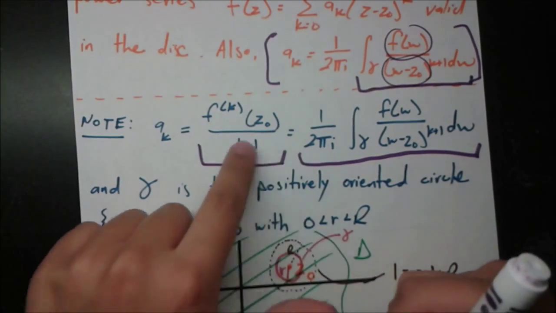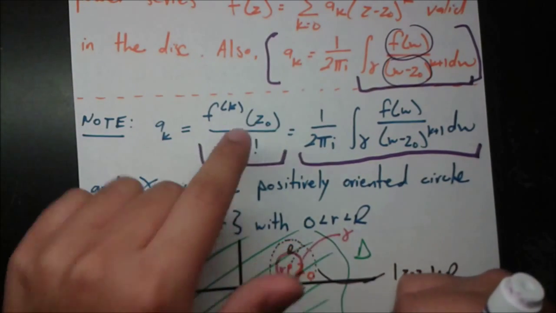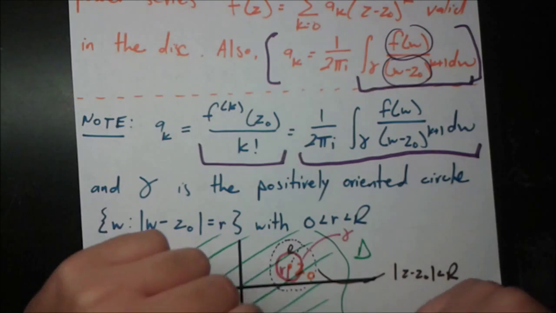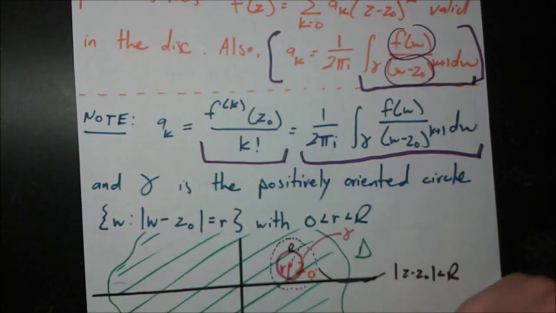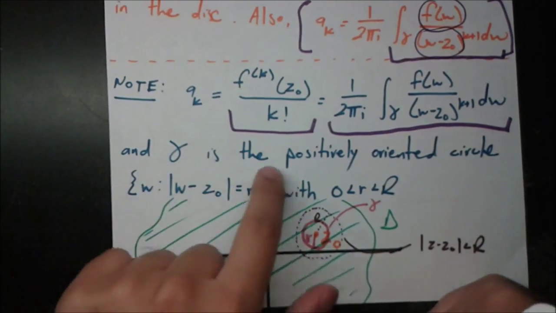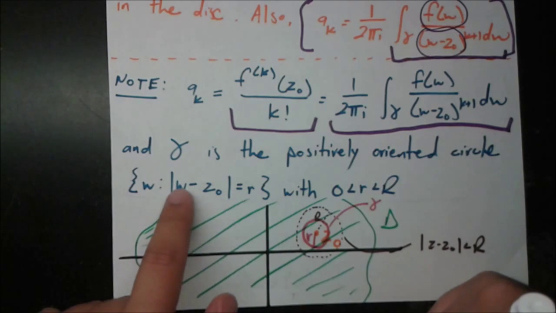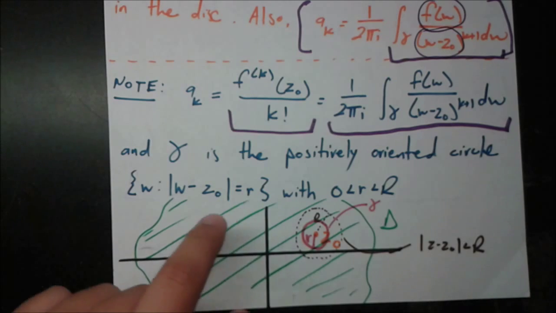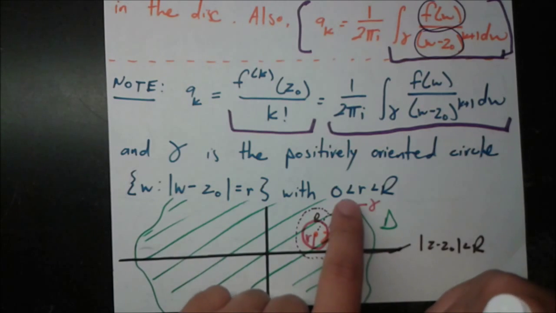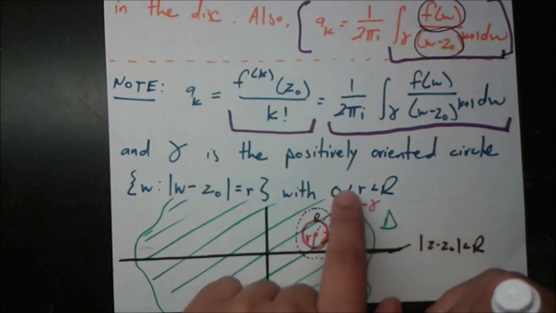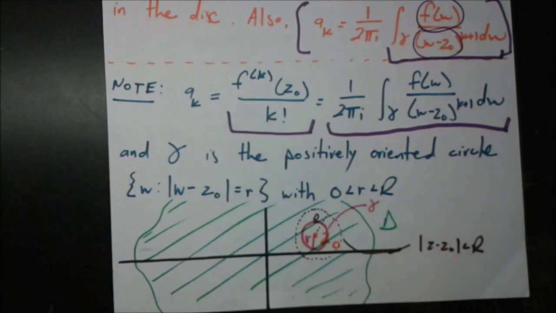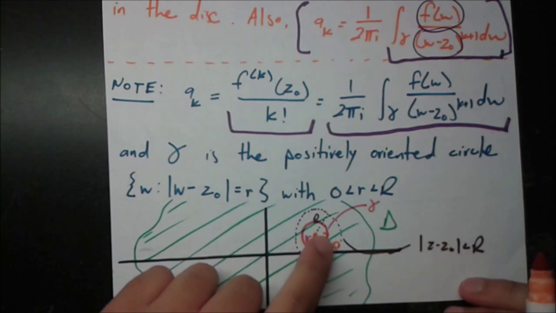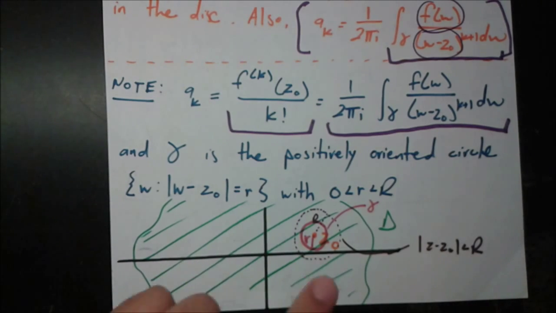So we'll be using this form predominantly throughout this video because it's simpler to use and takes less work, but this form is important, which we'll see in future videos. So again, gamma is the positively oriented circle, so it's going to be modulus w minus z0 is equal to r, so small r, and small r is going to be something that's still positive, but less than big R, and we can always find a number like that just because of how numbers work, there's always gaps between them. So the gamma I've drawn here is this pink circle right here.